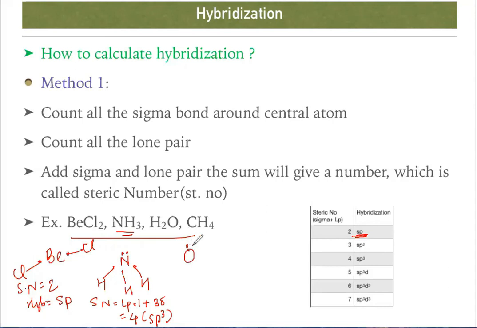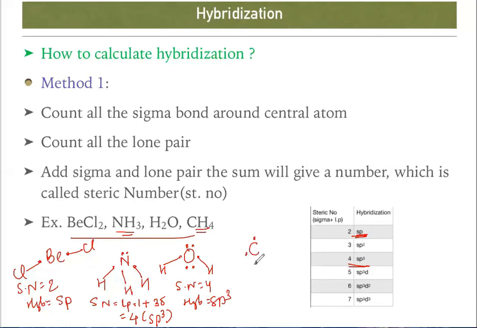Next one is water. Oxygen has 6 electrons in its outermost shell. So this is 6 electrons. Hydrogen is going to share 1 electron. So how many lone pairs? 2. How many sigma? 2. Total is 4. 4 means sp3. So steric number is 4. Hybridization is sp3.